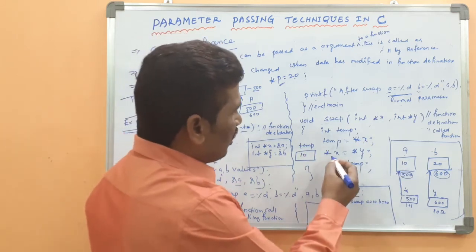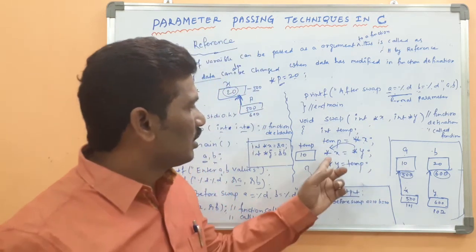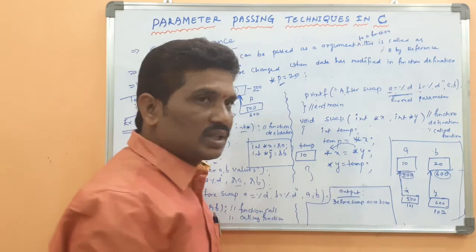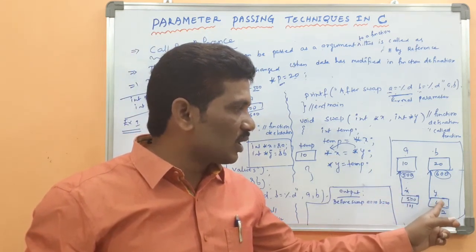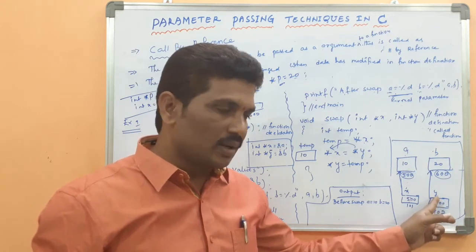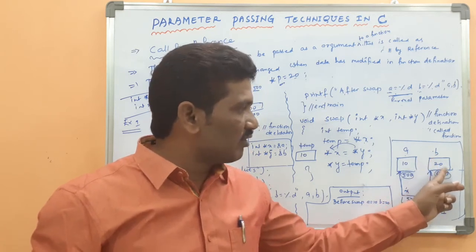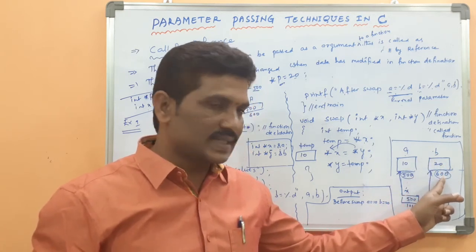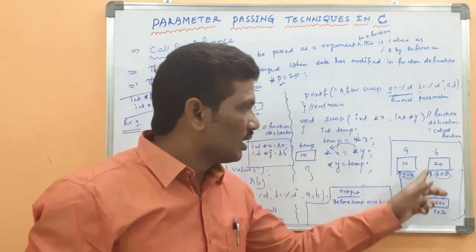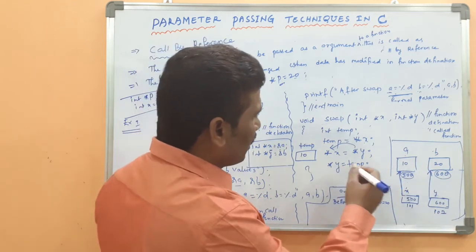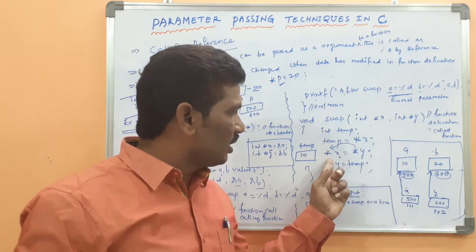Then, yeah, then the y value should be copied into the pointer x. What is the pointer y? Pointer y holds the address 600. Then y points to the address location 600. Then what is the value there at the address location 600? 20. Because it is an address, it is not a value. Then 20 will be copied into the variable x.